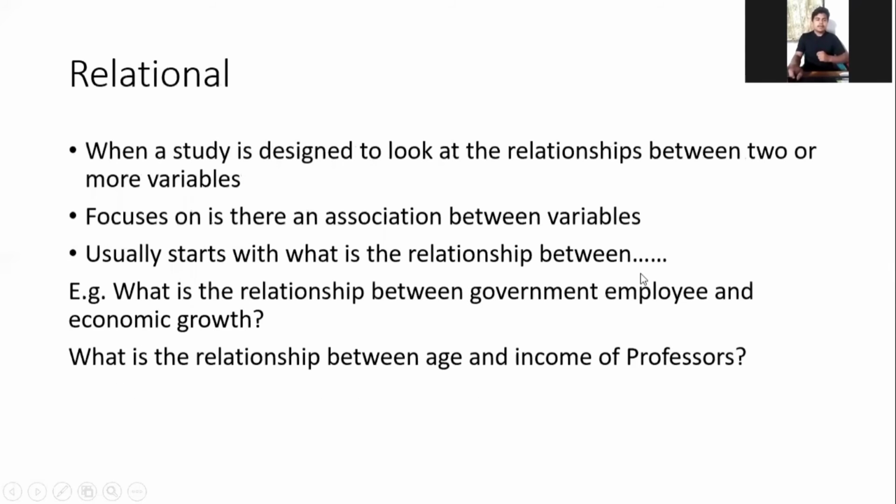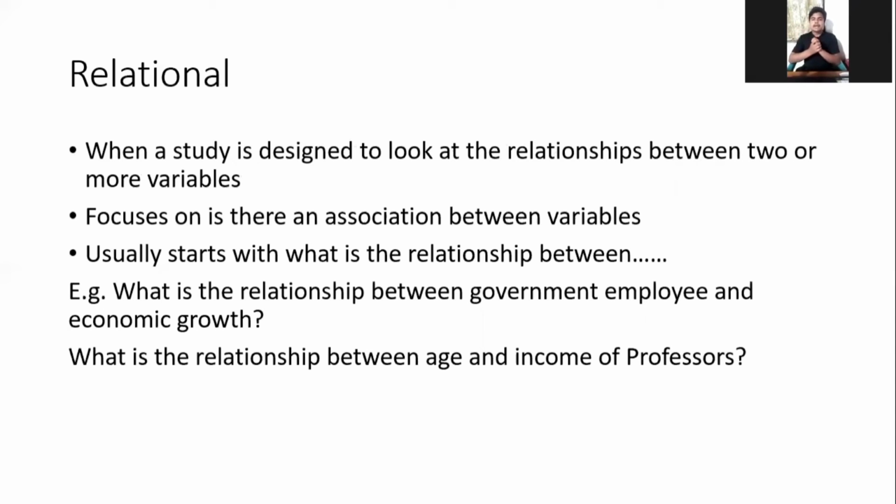Well, relational research question. This is used when a study is designed to look at the relationship between two or more variables. It usually starts with what is the relationship between. For example, what is the relationship between government employee and economic growth? Here, this question seeks to answer the relationship between the government employee and economic growth. That's why it's called the relational research question.